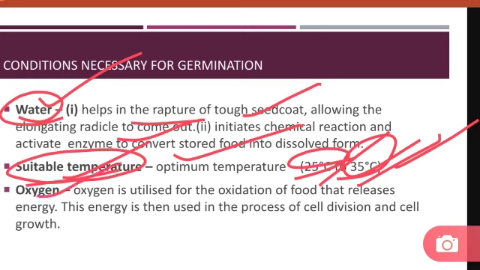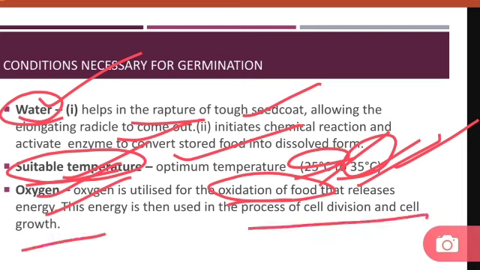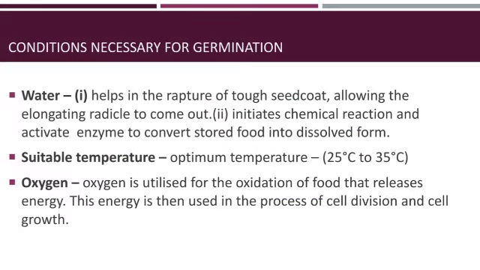And the third one is oxygen. Oxygen is utilized for the oxidation of food that releases energy, and this energy is then utilized in the process of cell division and growth. So all living organisms perform the process which is known as respiration, that is breakdown of food to give energy. So in this case, plants also require oxygen for germination. Okay, now these were the conditions necessary for germination.